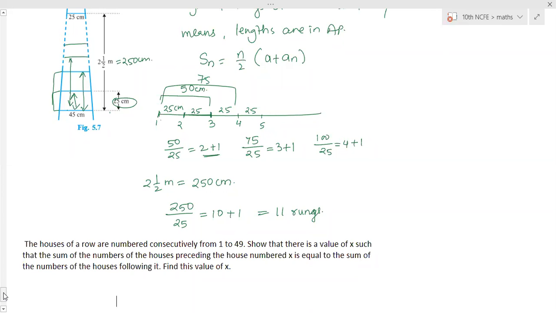These 5 questions are most important questions. 3 at least, the last 3. This is third one, fourth one, and fifth one. Fourth one is most important. 2016 board paper, this question was there.